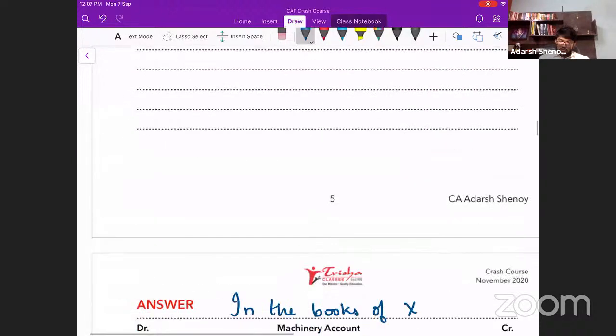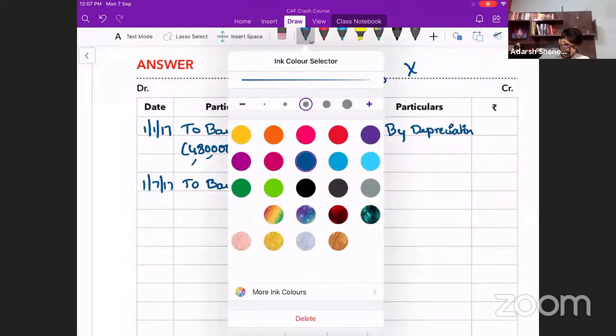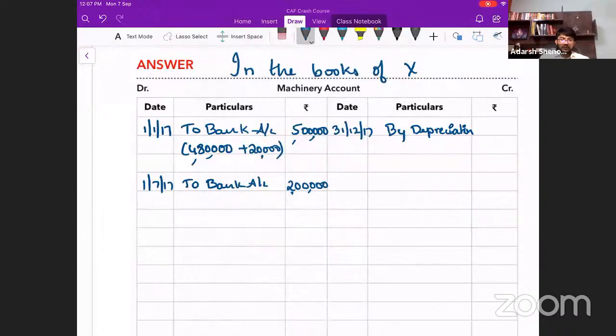So we have two machineries with us. We will calculate over here only two machineries. Machine 1, 5 lakh into 10%. It was used for the whole year, right? 5 lakh into 10%, which is equal to 50,000.